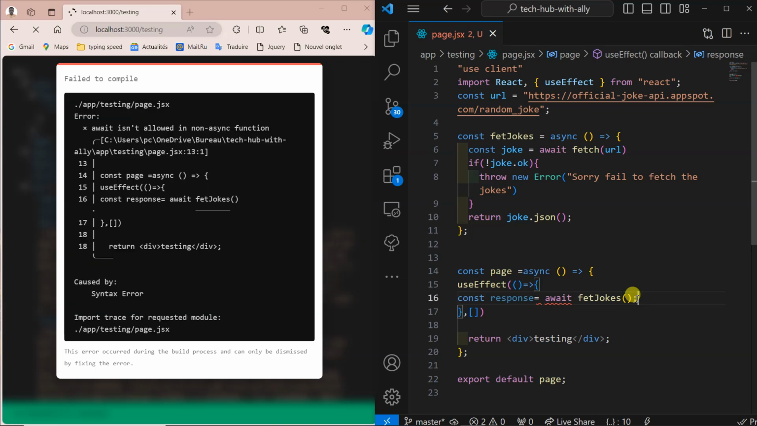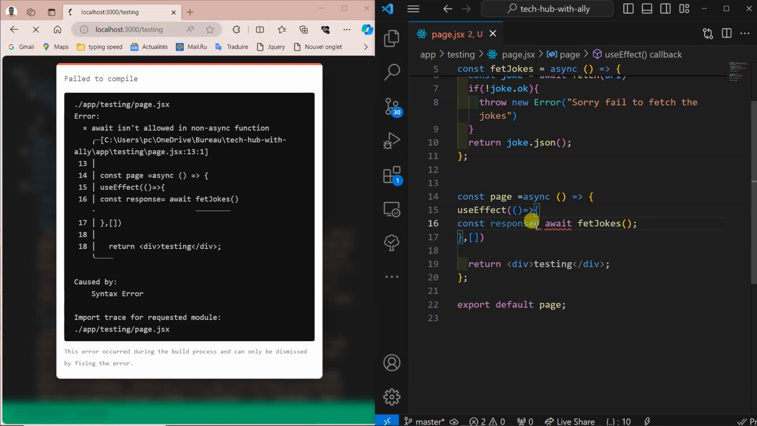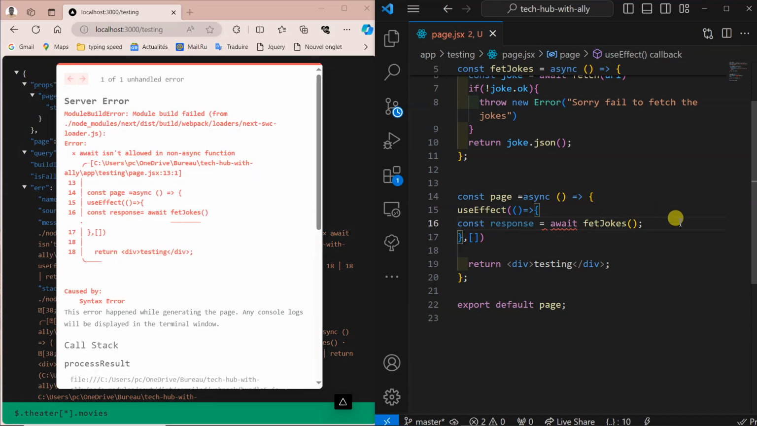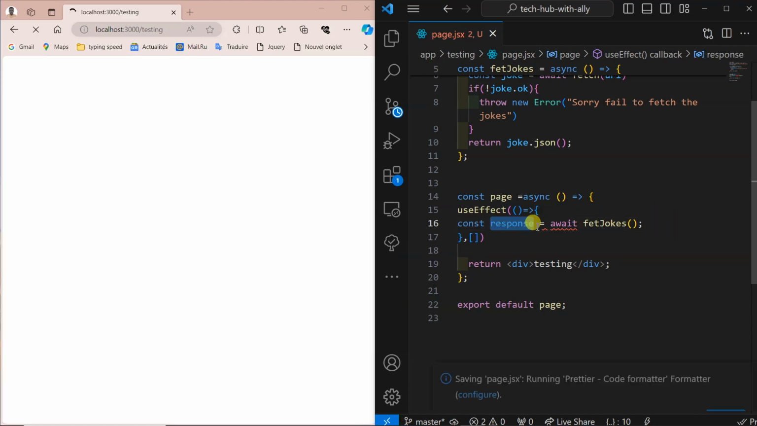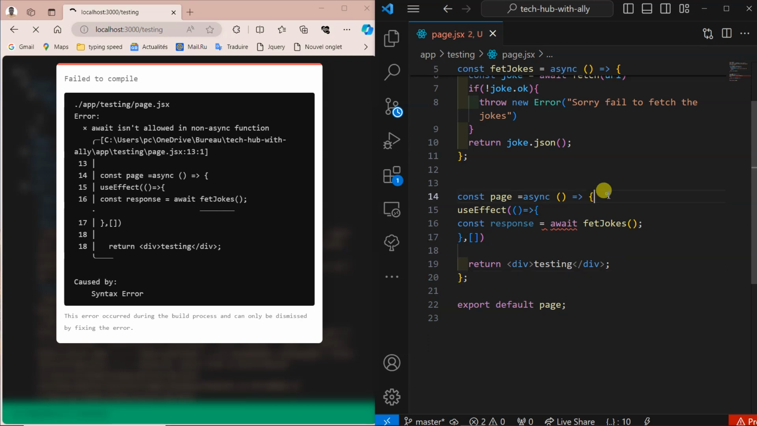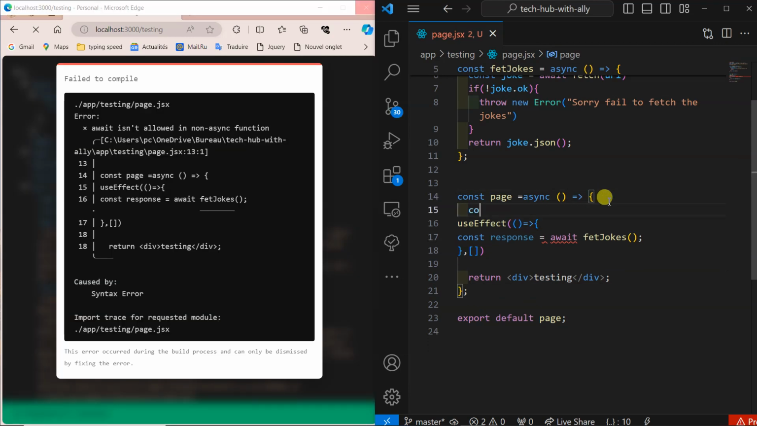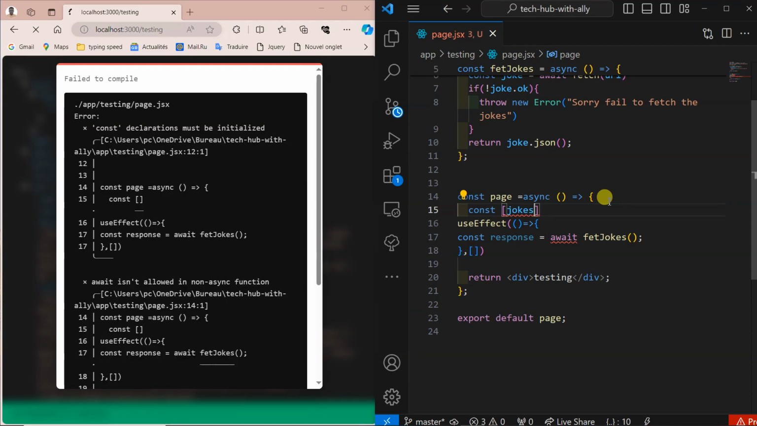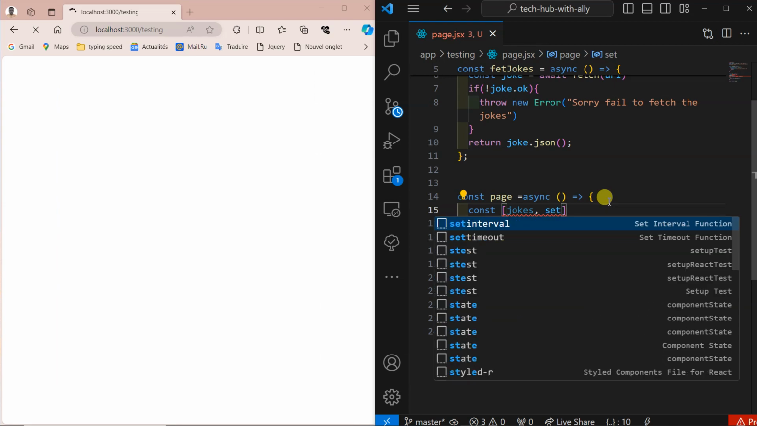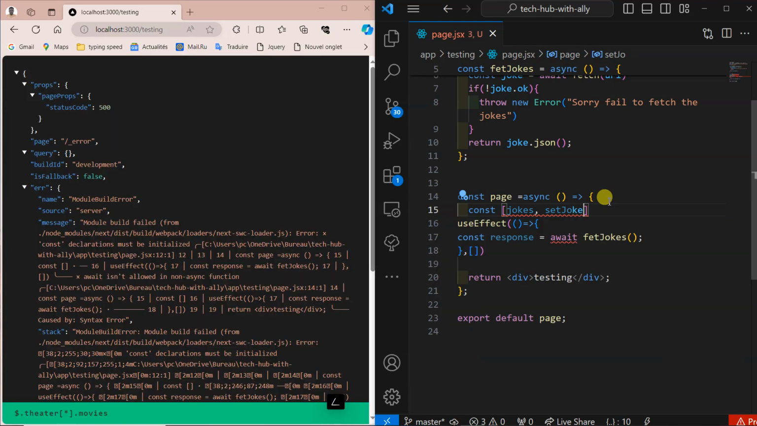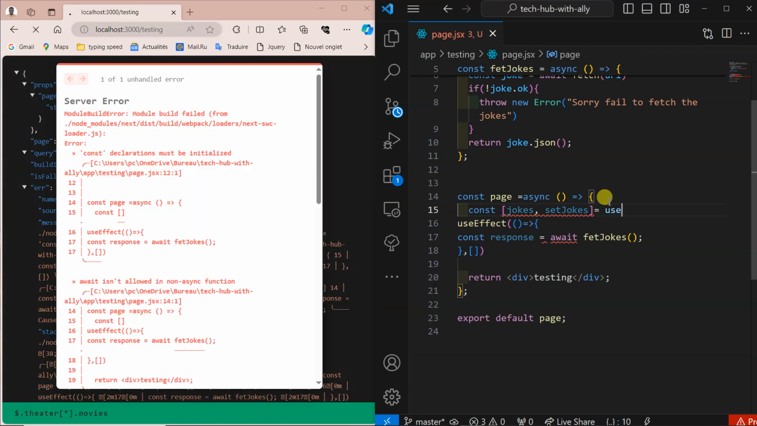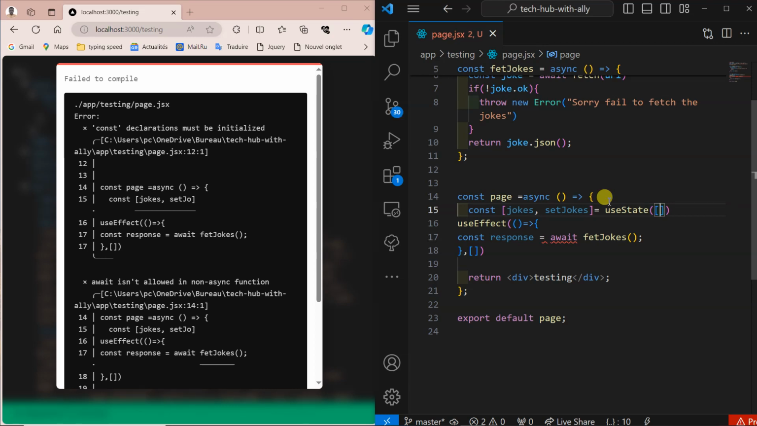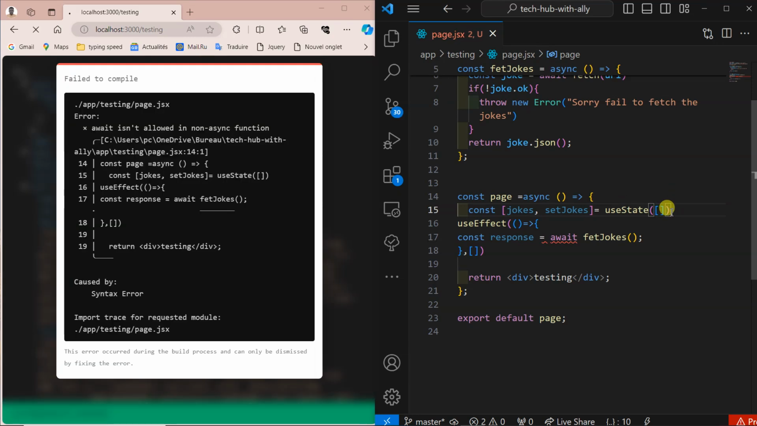After I close the function, what is next? You see it's crashing, don't worry. I have to create a state that we can send this response to, then we can send it to our application. So I click up here and say const, pass this square bracket. I can say jokes with the s plural, setJokes. This will enable us to pass the value of jokes. Okay, is equal to useState like this. Then initially it is going to be empty.